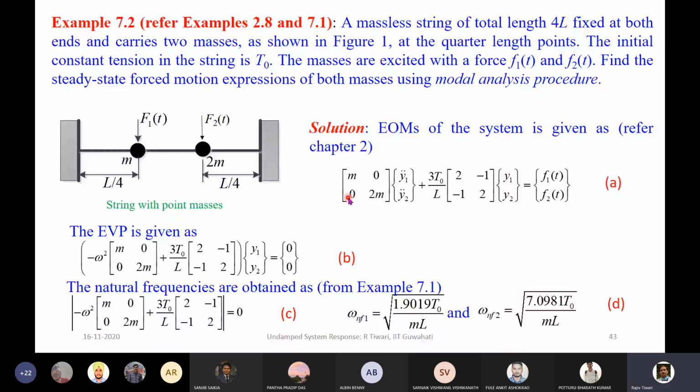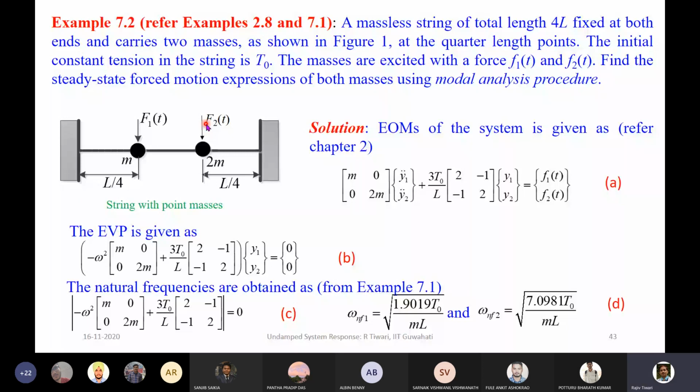As compared to the previous example, now I have added another force here, and this force is not harmonic. There are some general forces F1 and F2. So the form of the force we are not specifying here.